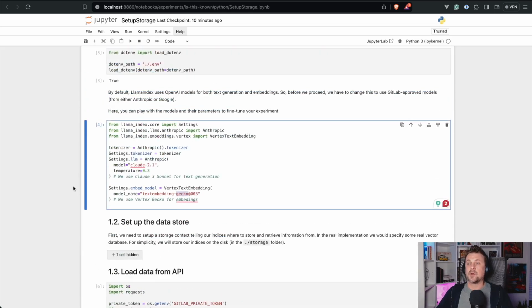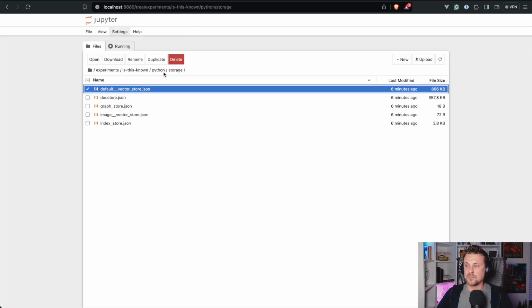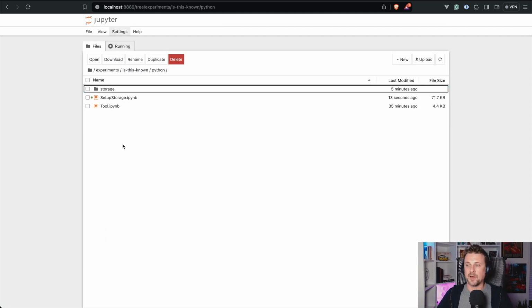Now, we created this storage in our Python environment. And the cool thing about this is that in the next video, we will be able to query it without going to the API. We already have the information. We will reach out to the storage just like we would on our hard drive, and we skip a lot of steps for contextualizing our LLM. But we will talk about this at the next step.